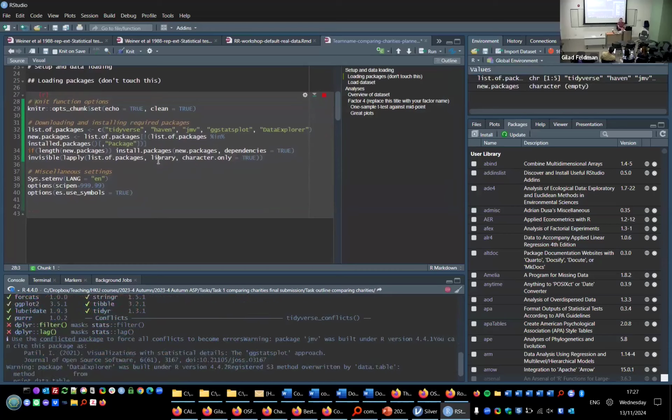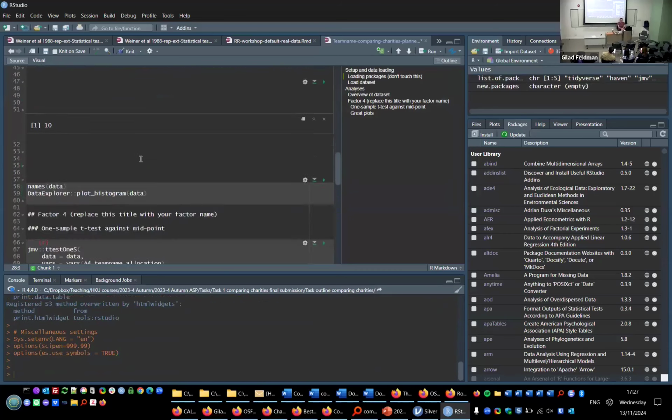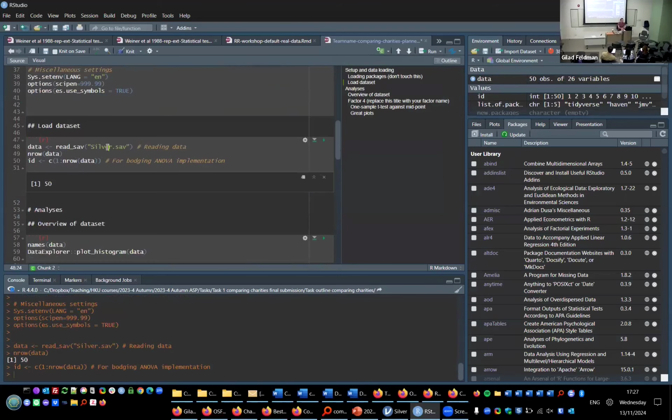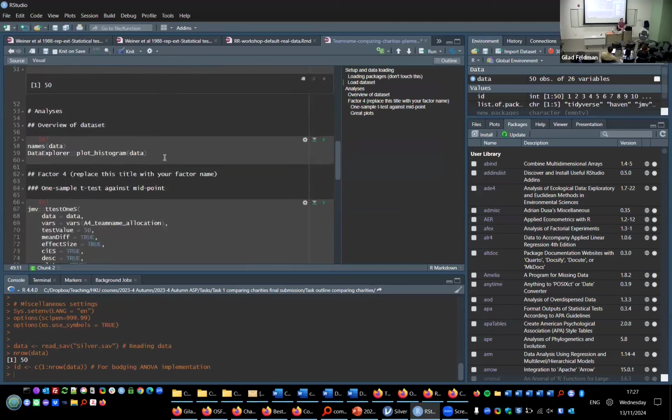Jamovi does the same thing. It just doesn't show you that it's doing this. And then I'm going to load the data. So here we have the load data set. I'm just loading silver. And then how many rows do I have? I have 50 rows, which is great. It means that it's ready for me.